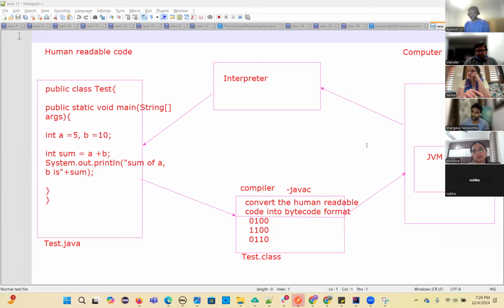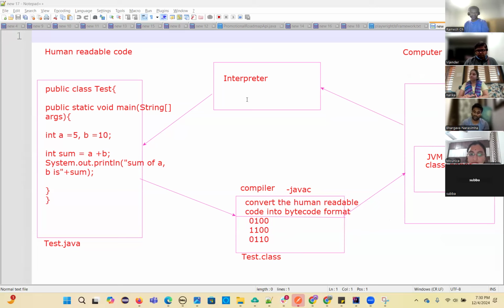Sir, what is all this? The interpreter is a component of the JVM, but I am showing it outside for you. There is one more component in the JVM, the class loader. I'll explain all this JVM architecture, don't worry. What is the class loader's responsibility? It will load the class files into the JVM.